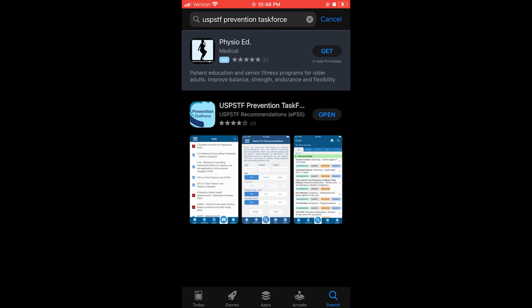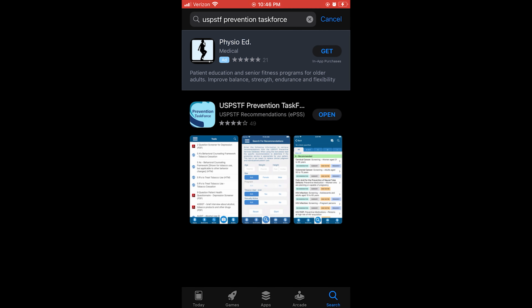Okay, everyone, what we're going to do is go ahead and click the App Store here. We'll go to the search section, USPSTF. There we go. That is the U.S. Preventive Services Task Force. And this is the app that you're going to want to get right here. I've already downloaded it, so let's go ahead and get into it and check some of the features that exist and how this can help you screen for your health.